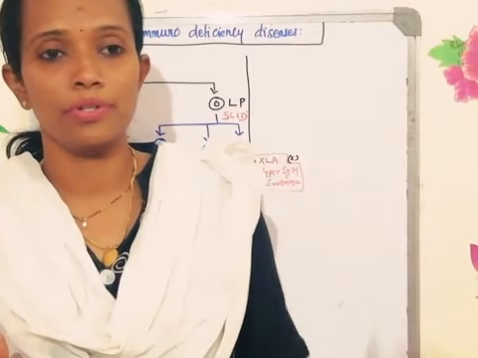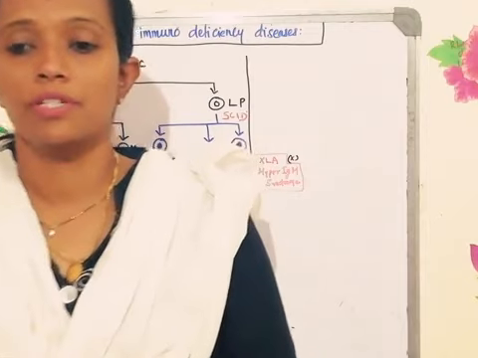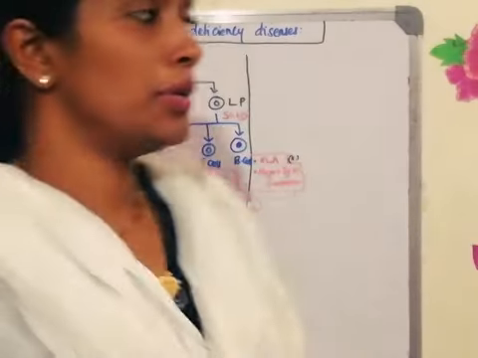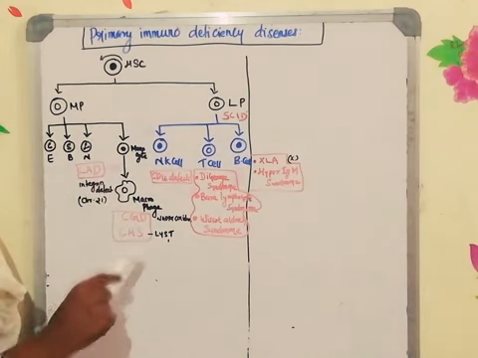Today we are going to see all the different categories of primary immunodeficiency disorder. As I told you, it is a congenital defect. First, with the pathway, I will just tell you what the different types of primary immunodeficiency disorder are that we are going to see. This pathway, I think all of you are familiar with.